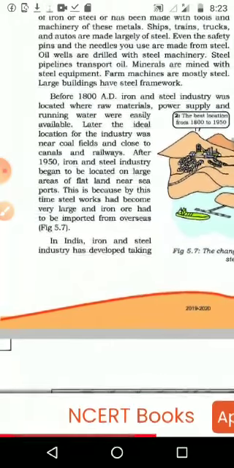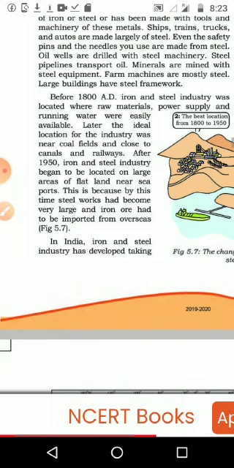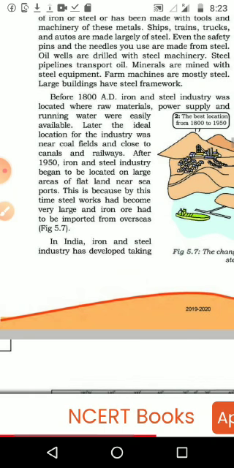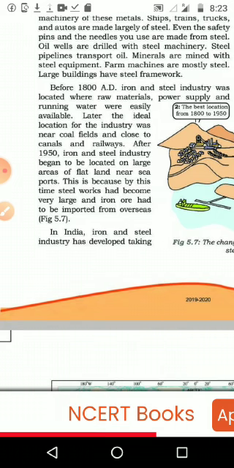Later the ideal location for the industry was near a coal field and close to a canal and railway. Same conditions, only we are not thinking about the raw material, because if you want to produce 1 ton of steel, we need only 4 tons of iron ore, and compared with that we need 8 tons of coal. So nowadays we locate the iron and steel industry near water, and we think about transportation through water because it is a heavy industry.